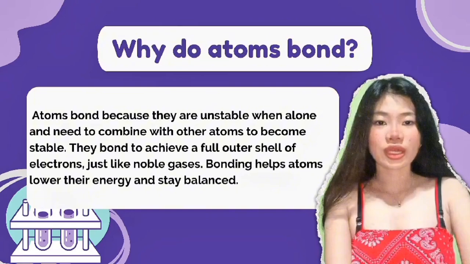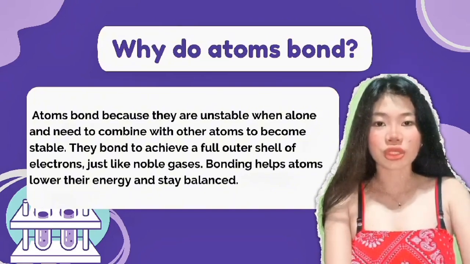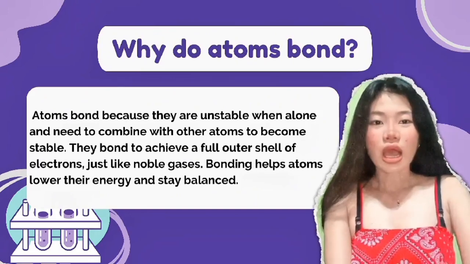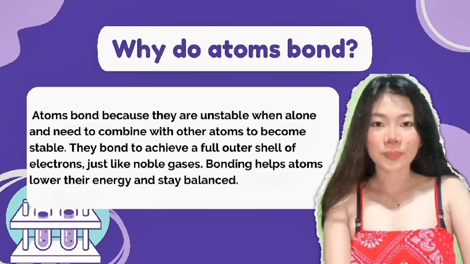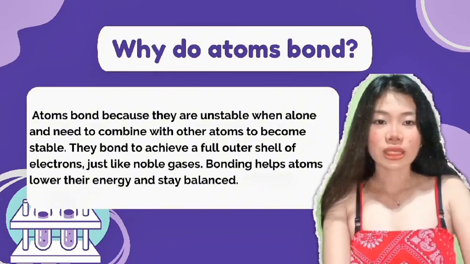Atoms bond because they are not stable on their own. They want to have a full outer shell of electrons, which makes them more stable, just like noble gases. According to Encyclopedia Britannica, atoms form bonds to lower their energy and become more balanced. That's why bonding naturally happens.